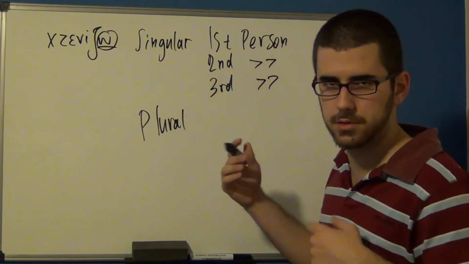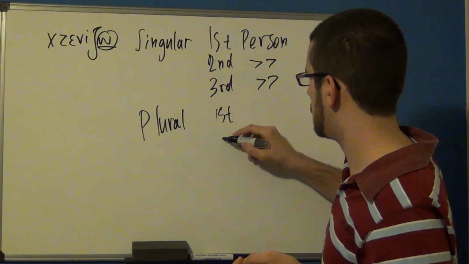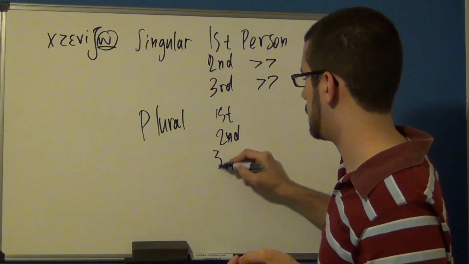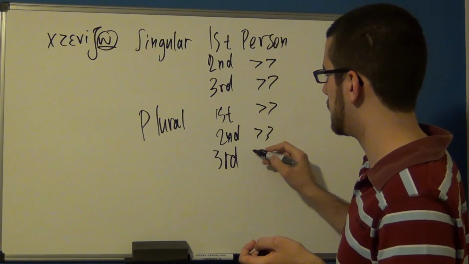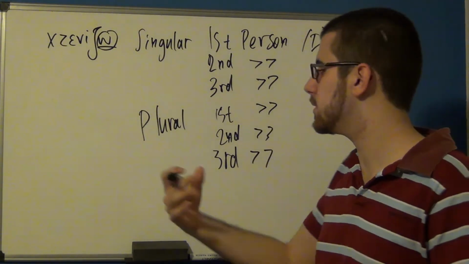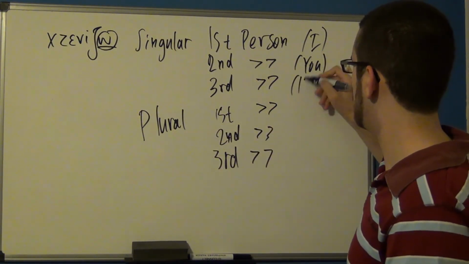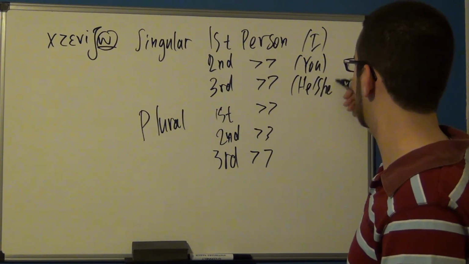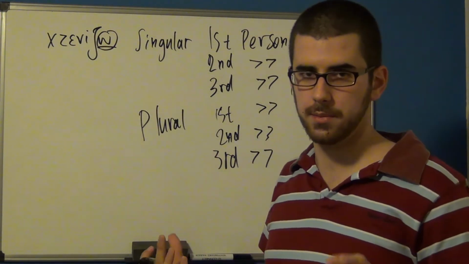And for plural, it goes the same way: first, second, third. First person means something like I. It refers to myself, and in the same way it's I, you, he, she, it. This is exactly like the way we refer to them in modern Greek.